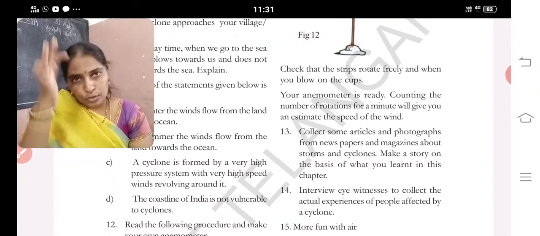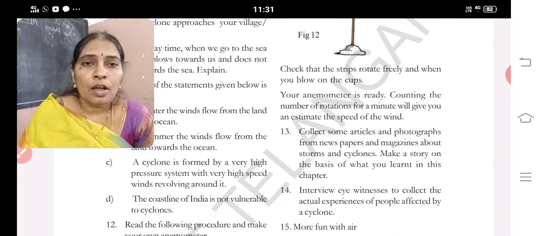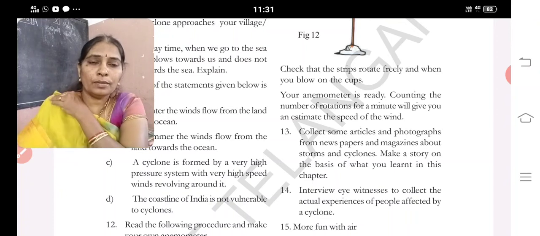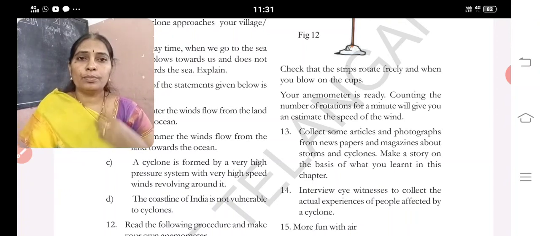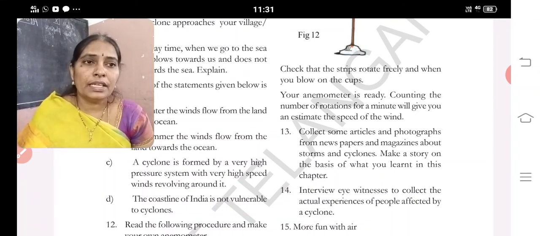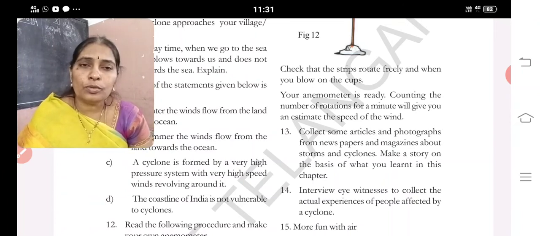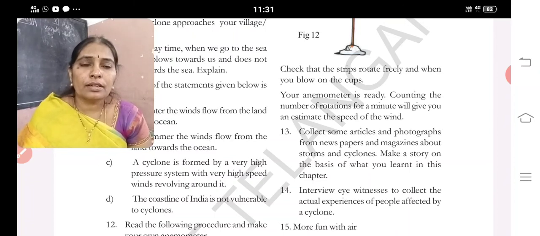In the month of October we have heavy rains. Hyderabad is completely filled with water. So we had a problem at that time. If we have the newspapers from that time, collect them, and paste in your project book. Those who are collecting, you can paste photographs, articles and newspaper cuttings in the project book.